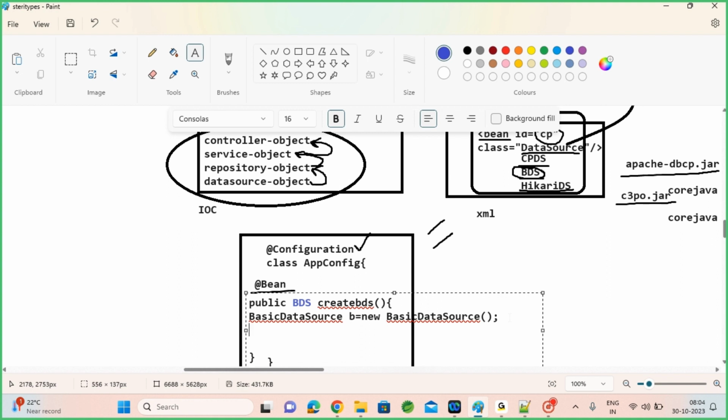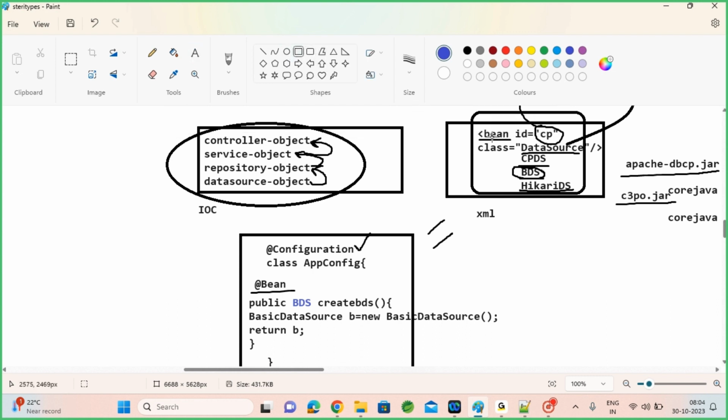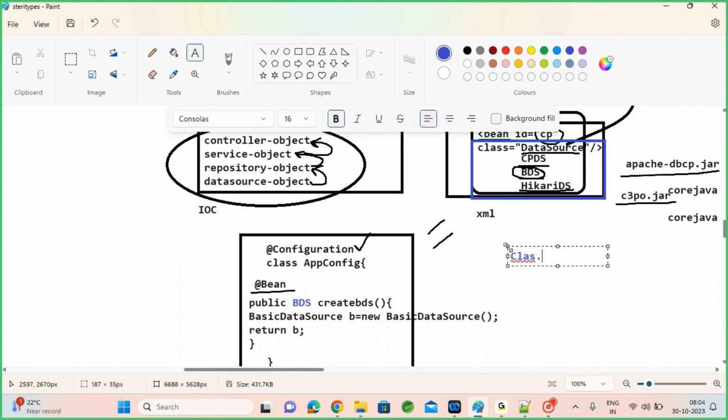When you create this BasicDataSource and return it, it is equivalent to how your IOC creates a singleton object. When you configure this class using the XML approach, IOC loads it using Class.forName and newInstance and creates the object at runtime, just by loading the class.